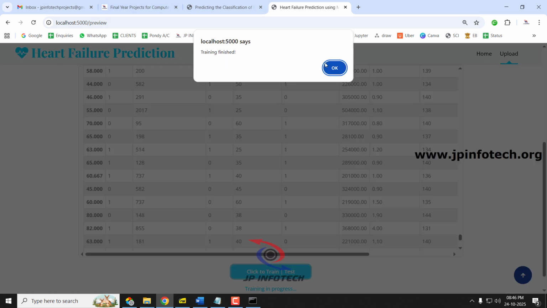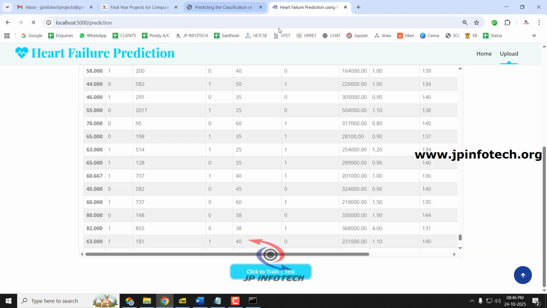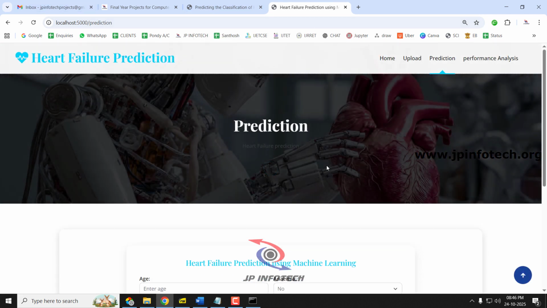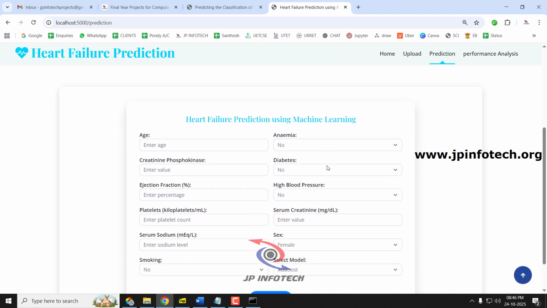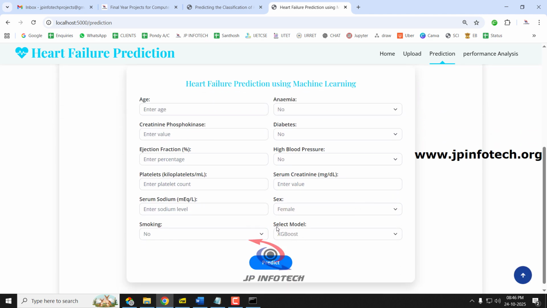Now after some time you can see the training finish message and click OK. So now it will be navigated to the prediction part of the project where you need to enter the features, and here you can see the option to select the model. Finally, because we have developed using multi-model, you can select whichever model you want.